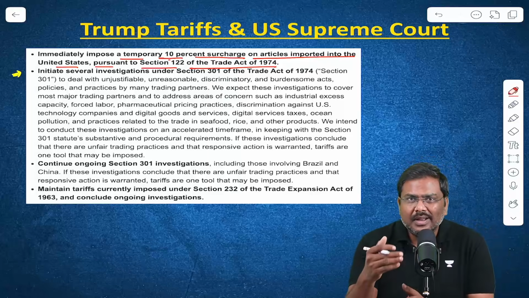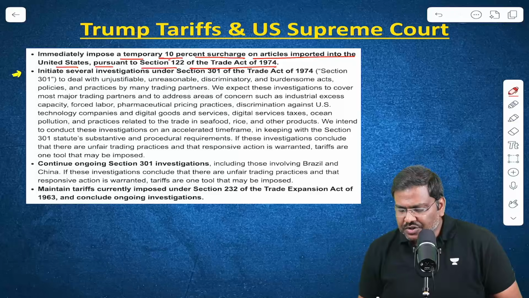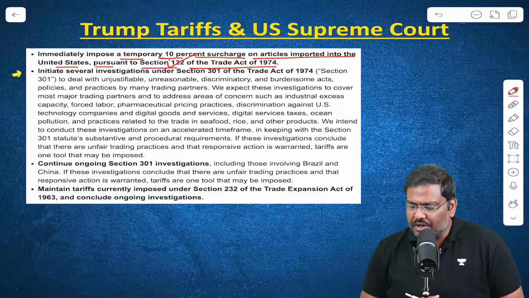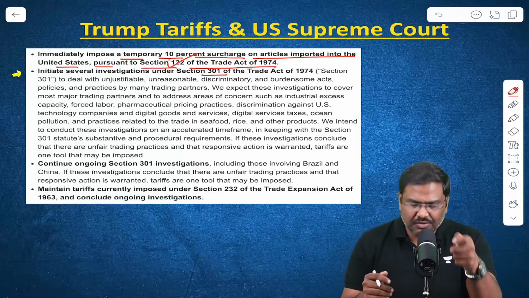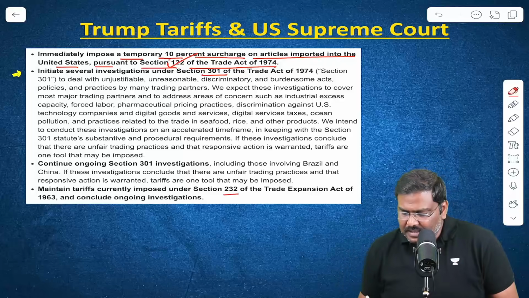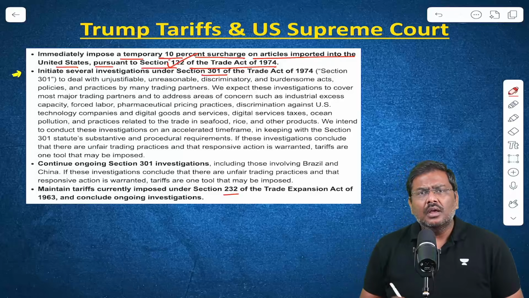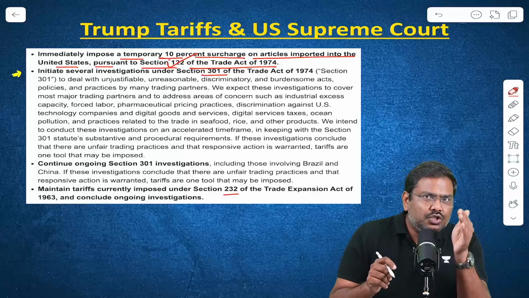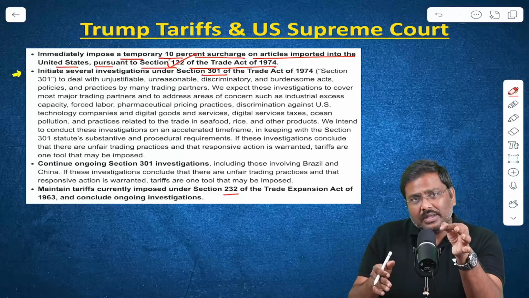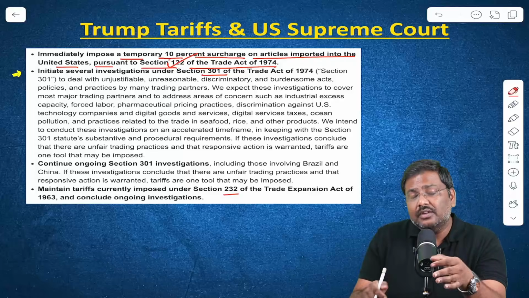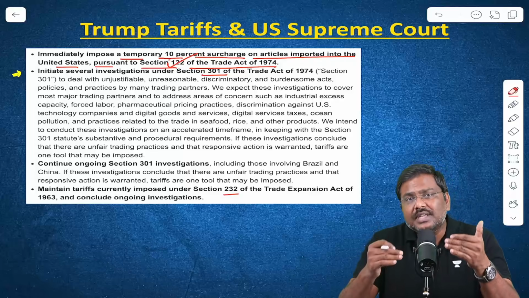Now, what are these particular sections? There is one section mentioned, Section 122. There is also one more section mentioned by the USTR, Section 301. And there is a Section 232 as well. So please understand, it's not that only under IEEPA will the administration be imposing tariffs. There are other provisions as well.